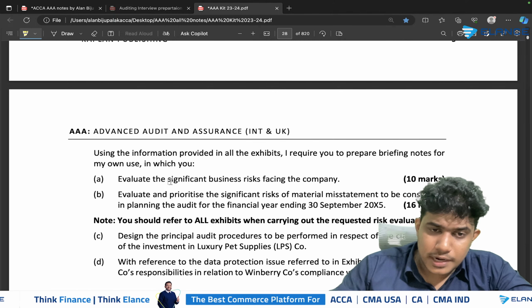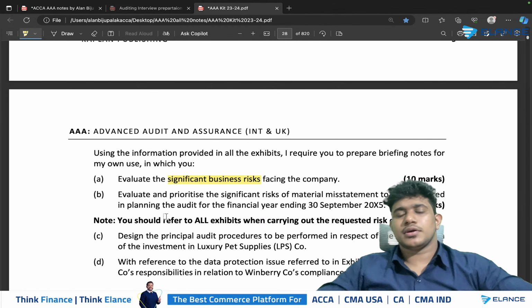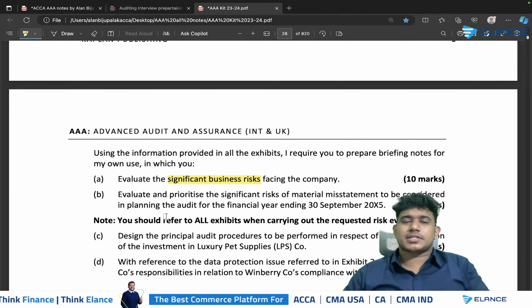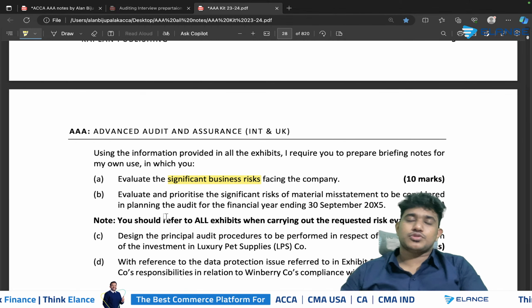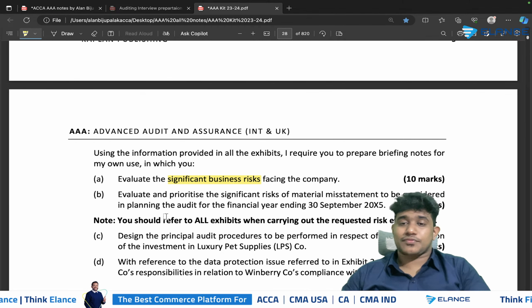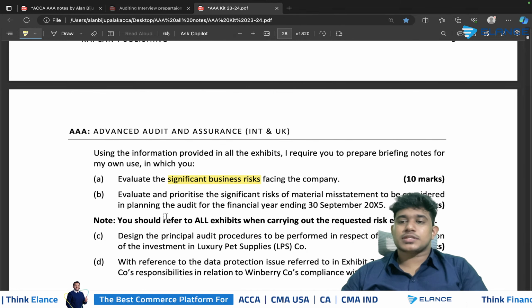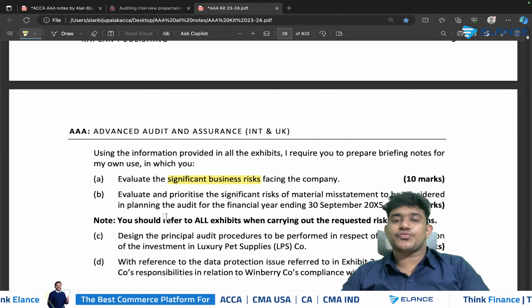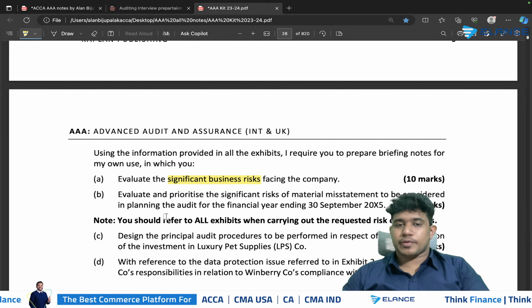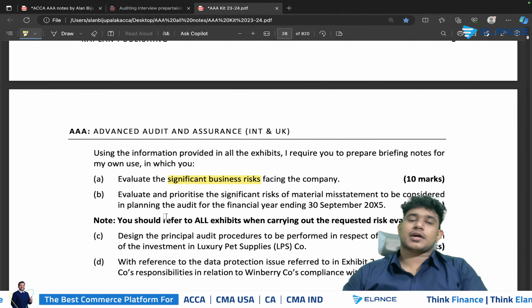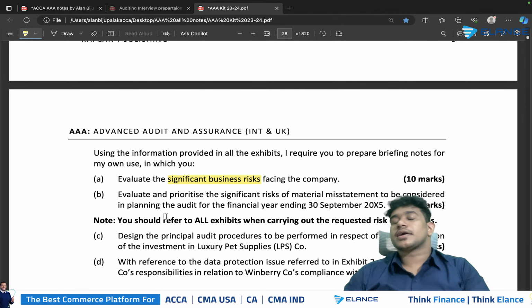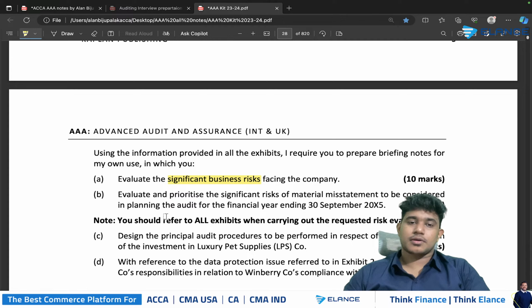They have asked you to identify the significant business risk. So there are no specific factors that the examiner provides you to determine whether a business risk is significant or not. So while going through the scenario, whatever things that you feel might affect a company's operation and might affect the company's ability to achieve their objectives can be considered as a significant business risk.